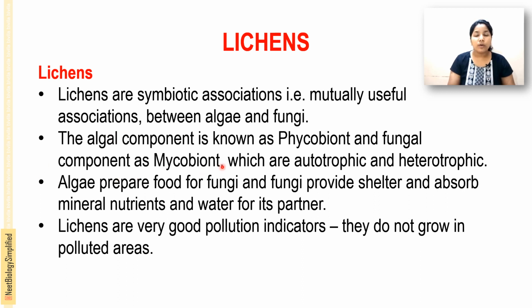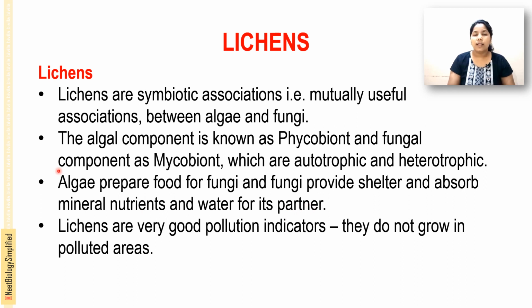Algal components are called phycobiont and fungal components are called mycobiont, which are autotrophic and heterotrophic respectively. Algae prepare food for fungi, and fungi provide shelter.